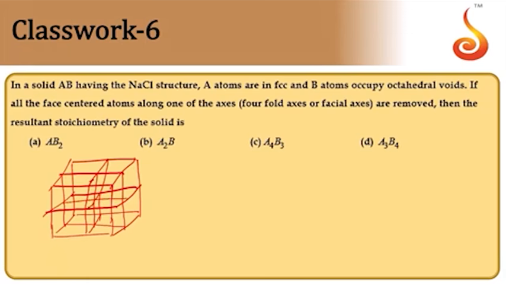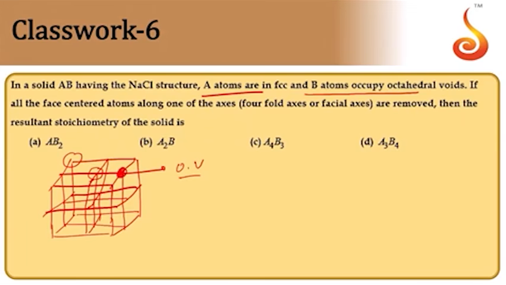This will be the NaCl structure, and B occupies octahedral voids. All edge centers will be octahedral voids only. So this is an octahedral void, nothing but the edge center. Atoms A occupy FCC, meaning the corners plus face centers, and edge centers are occupied by the octahedral voids.